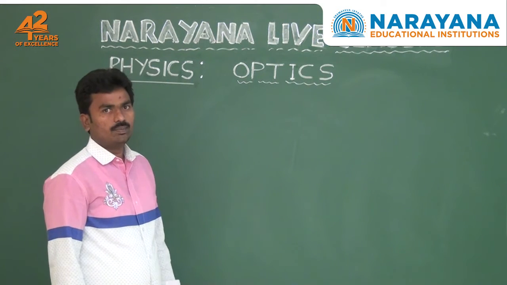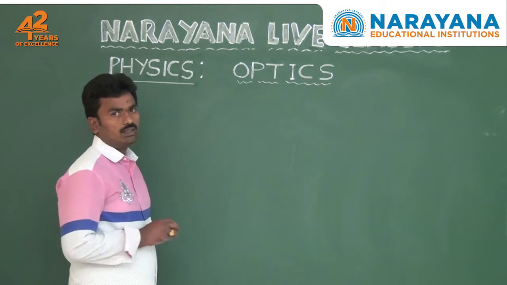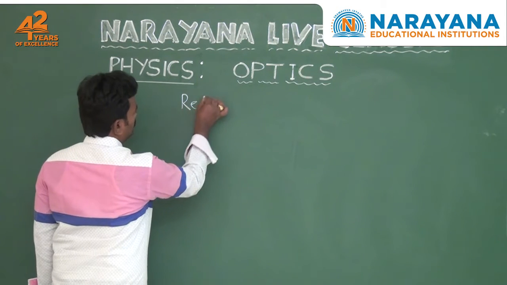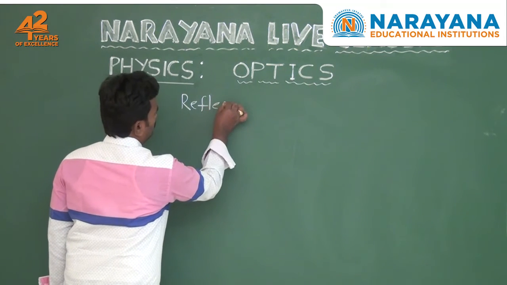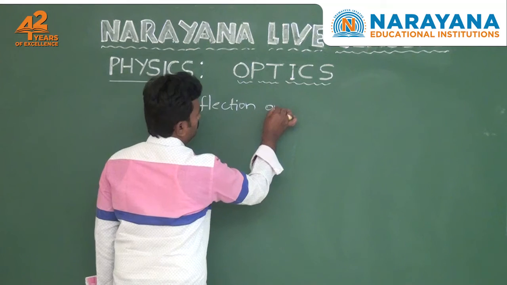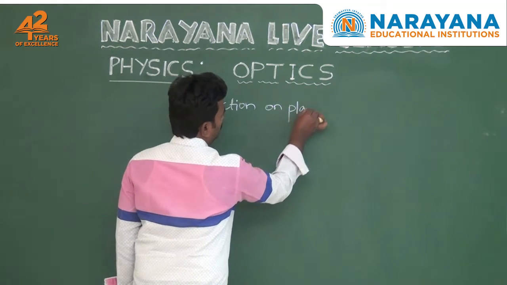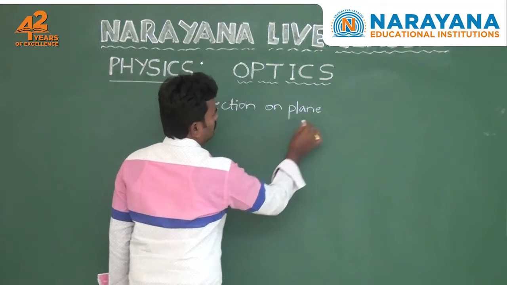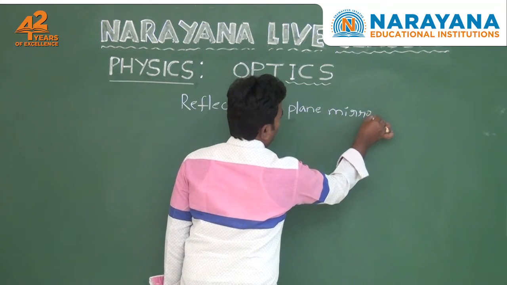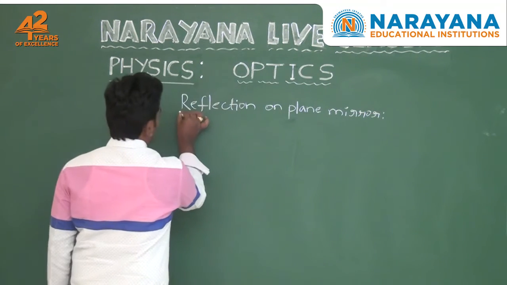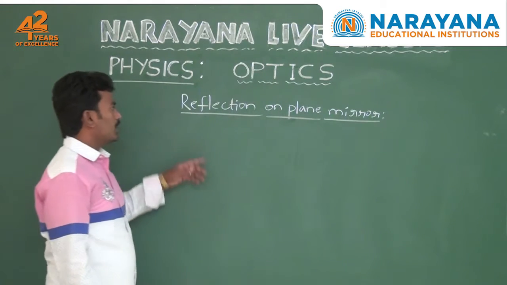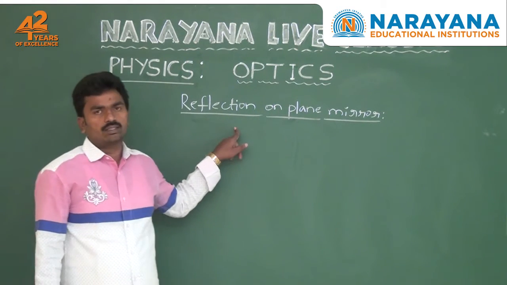Today we discuss reflection on plane mirror. Already you know reflection of light.